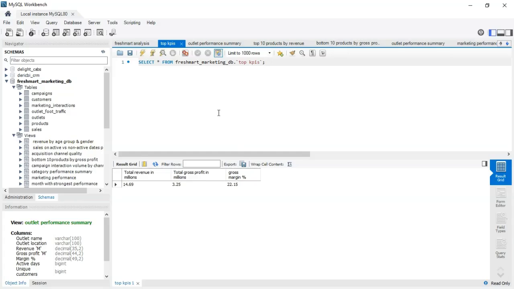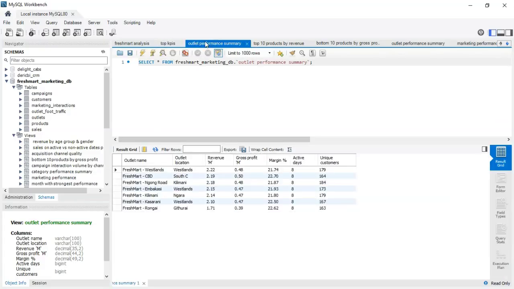So this is simply about a week of 2026, and Freshmart has already made about 14.69 million, with a gross profit of 3.25 million and a gross margin of about 22.15%. Those are the top key performance indicators.